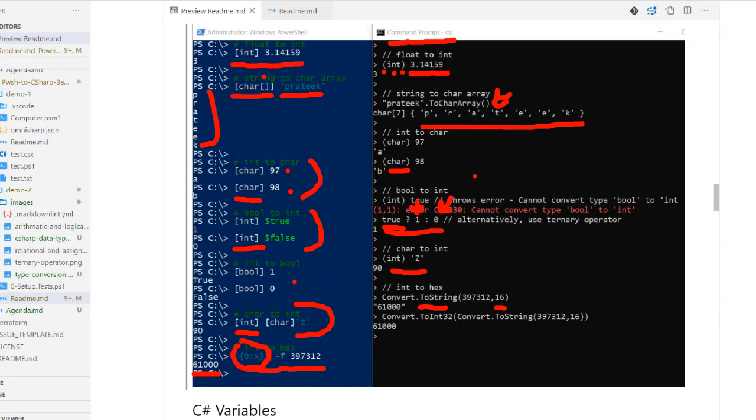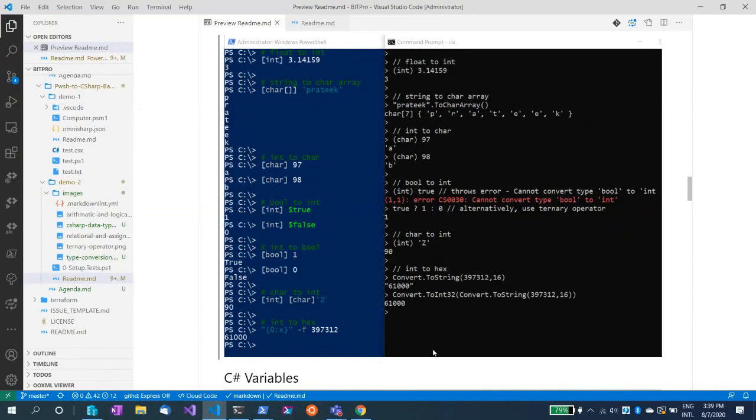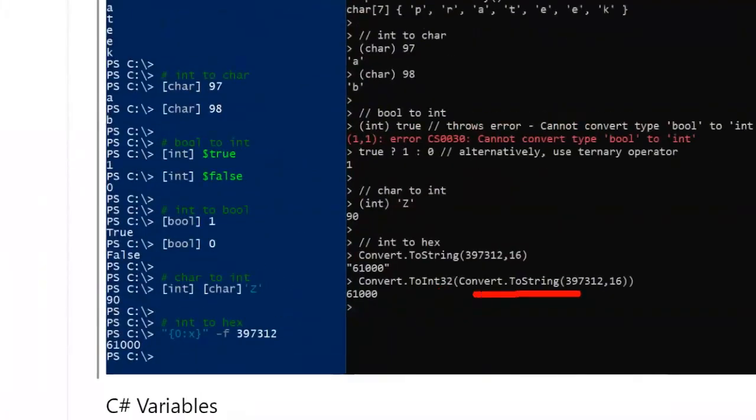Hexadecimal numbers are of base 16, so I've simply provided base 16 here, and it converted that number into a hexadecimal string. If you don't want this to be a string, you can convert it to a string first, and then convert it to an integer and use that integer in a program.